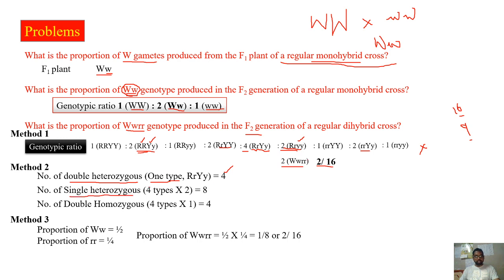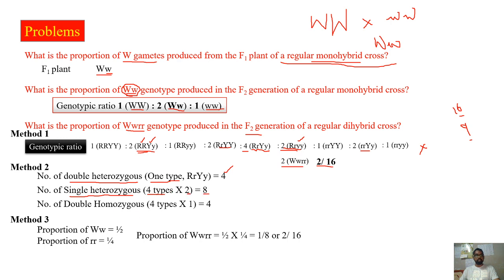Each single heterozygous type will be 2. Totally how many types like that will be produced? It is totally 4 types: 1, 2, 3, 4. So it is 4 types into 2.